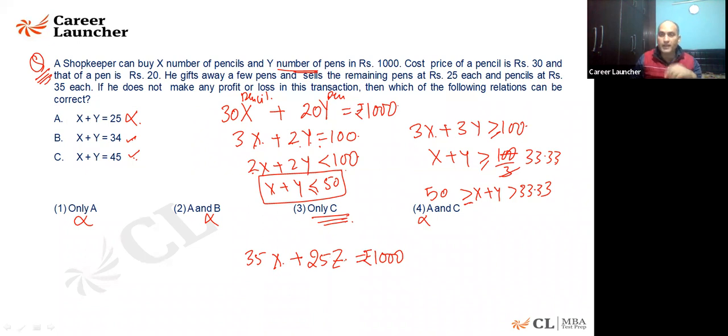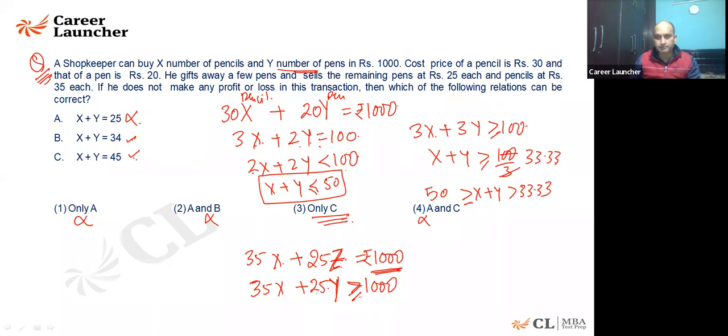Now he has gifted some of the pens. If he has not gifted any of these pens, I imagine that he is going to charge for every pen. This value will be more than 1,000 rupees, or equal to 1,000 if he is giving it still free of cost. Do you agree with it? I've taken Z as the number of pens that he's selling because he gifted some of the pens. So some of them are gifted which are free of cost. That's why Z is taken and it is a break even. That's why it must be coming out to be 1,000. So I'm saying if he is not gifting any of them, the price should be 1,000 or more than that. Anyone, any question till this point?